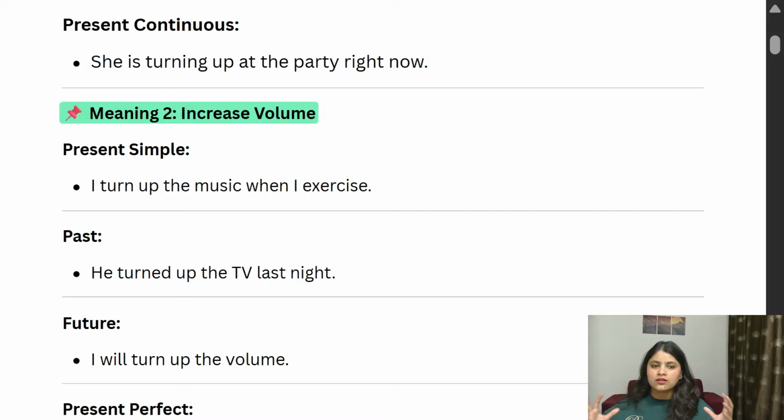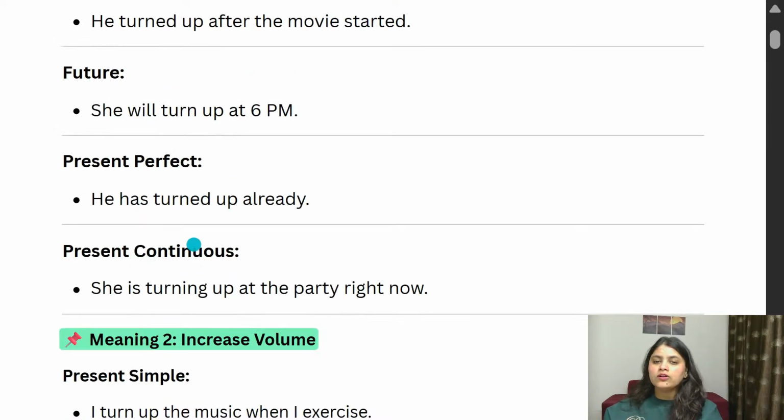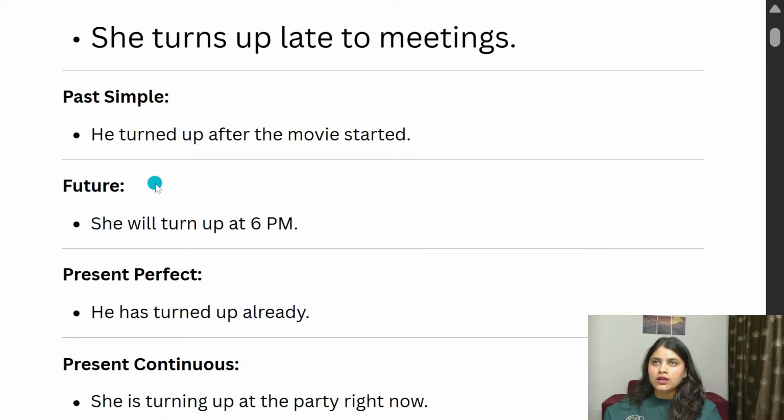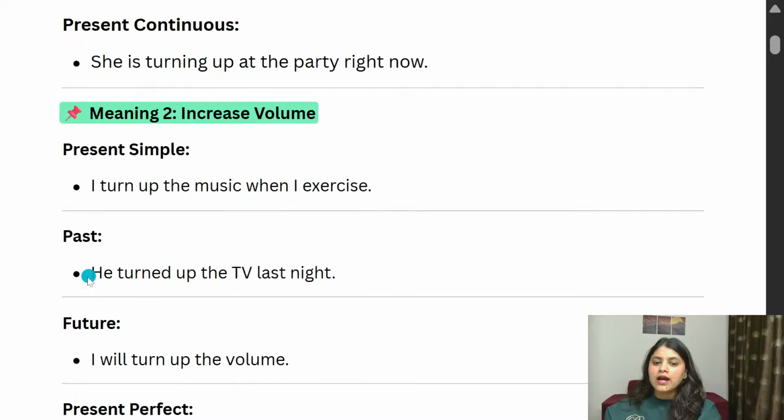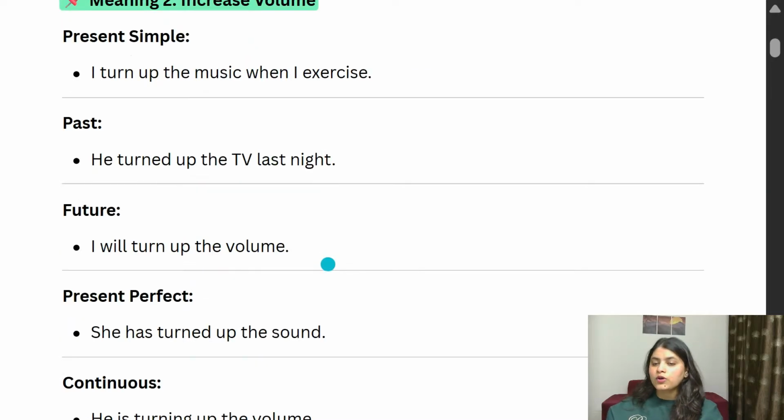Whenever you listen to any kind of music, you get the energy to exercise more. So you can say, I turn up the music when I exercise. I turn up means I increase the volume when I exercise. Got it? And you already understood that when we use turn up in a past situation, we have to say turned up. So here you can see, I turned up the TV last night. It means I increased the volume last night when I was watching TV.